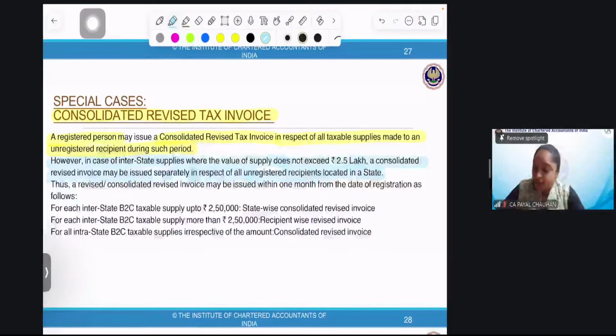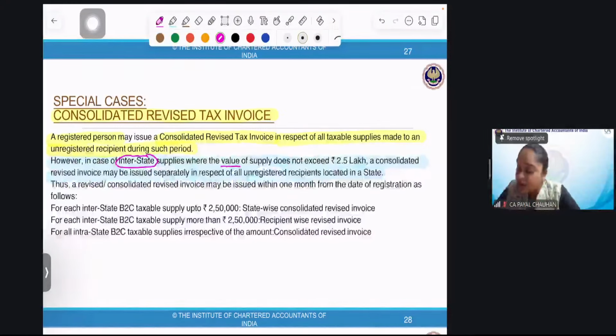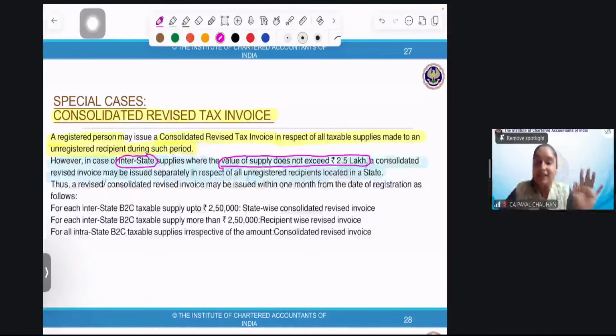I am making an interstate supply, from one state to another state, and the value of supply does not exceed, that means it is up to 2.5 lakh rupees. Then I can consolidate every such unregistered recipient invoice state-wise.